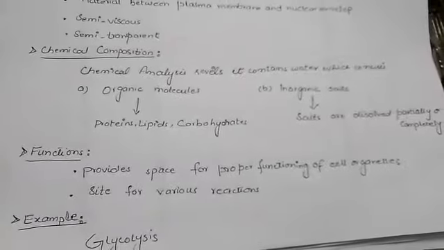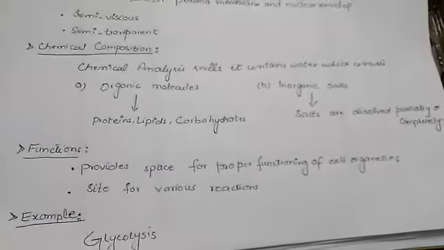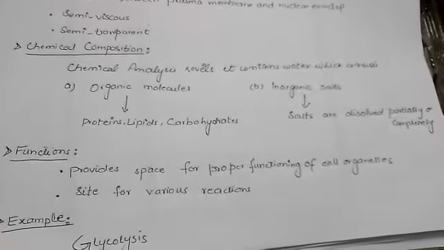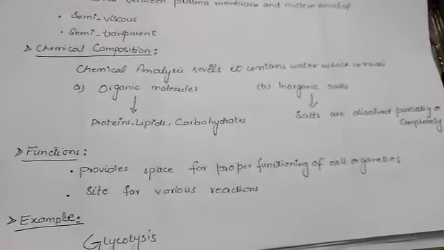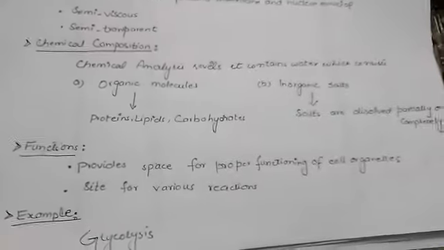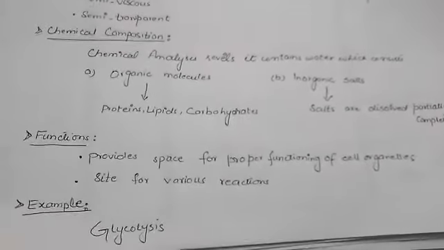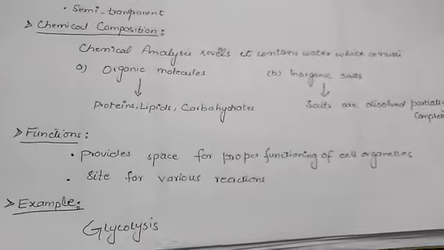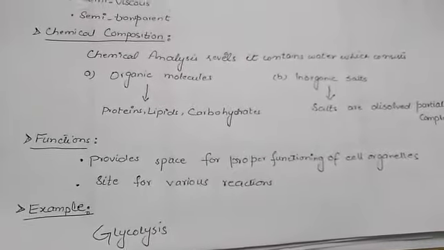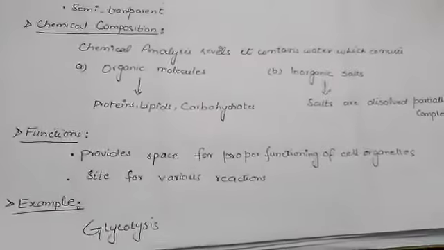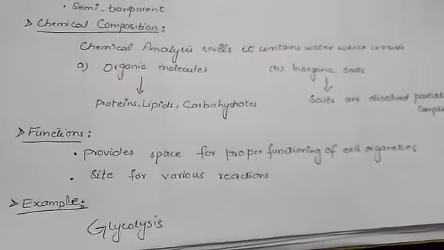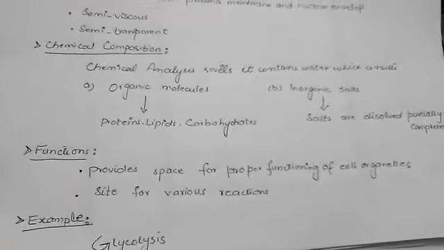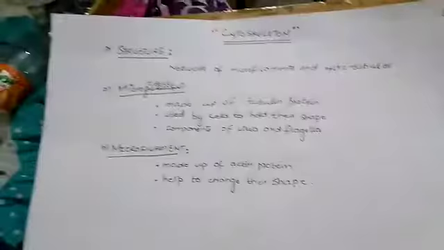These biochemical reactions are also known as metabolic reactions, which are present inside the cell. For example, we take glycolysis. Glycolysis is the breakdown of glucose molecules during cellular respiration. This phenomenon occurs in the cytoplasm.